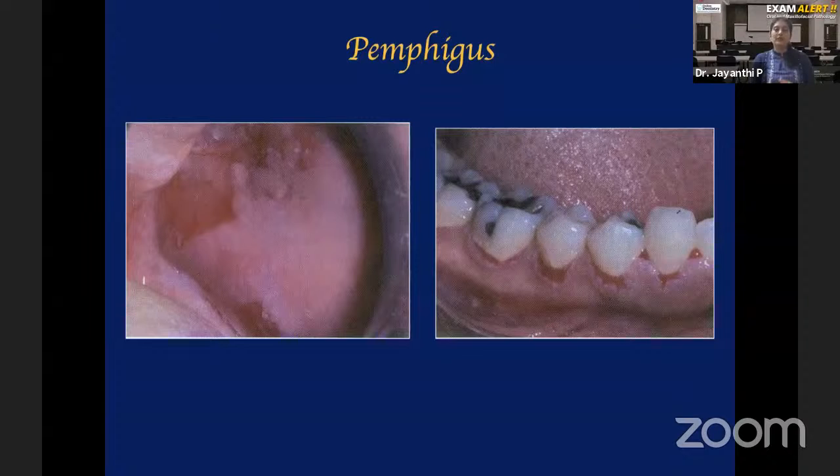Patient comes to you, there are areas of erosion, redness. You ask the history. They tell you that, yes, madam, there was a vesicle or a fluid-filled blister that broke and now it is like this. What do you do next? We cannot decide that it is pemphigus because pemphigus is not the only vesiculobullous lesion. There are so many other vesiculobullous lesions that can affect the skin and the oral mucosa. Therefore, the next step, you need to take a biopsy.